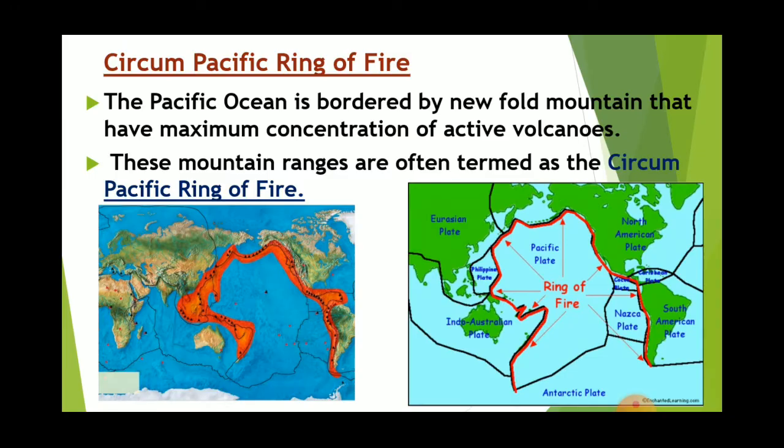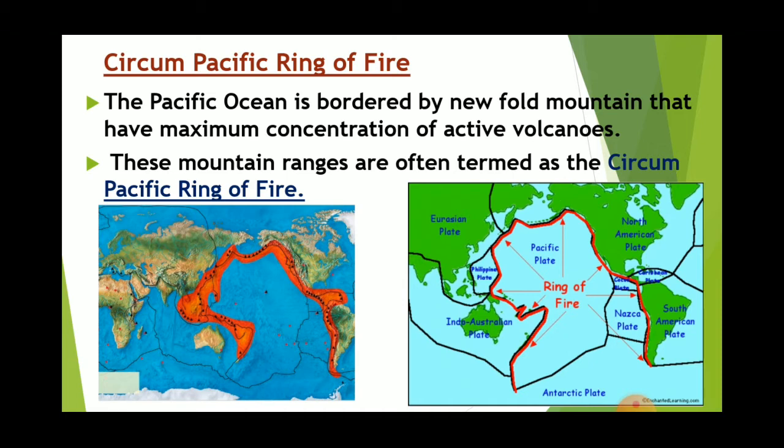Now the next topic is about the Pacific Ring of Fire. Pacific Ocean is bordered by new fold mountains, and these fold mountains contain the maximum concentration of active volcanoes.